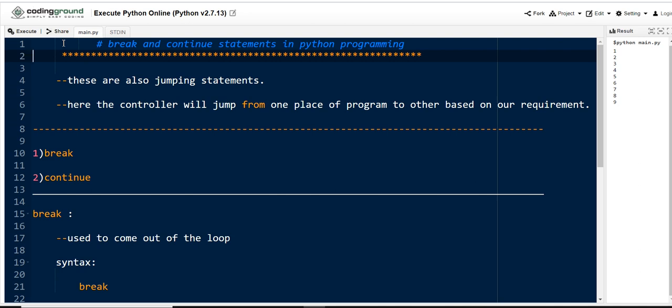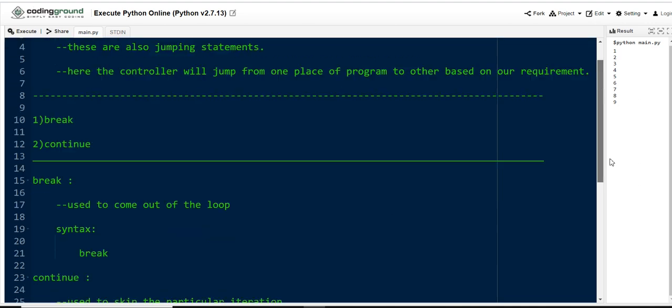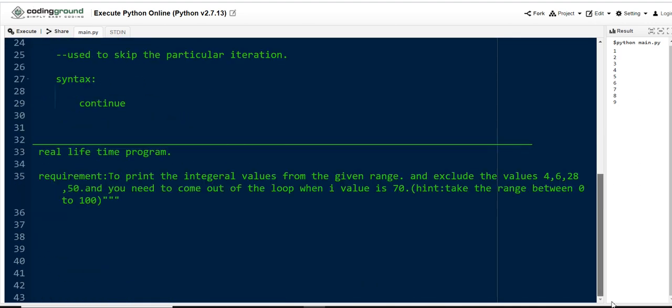Python works mainly on indentation. If you are not managing the indentation properly, it will raise an error. Here I am keeping all these concepts in the comment lines so that the interpreter will not execute this. Here we need to fulfill this requirement. First of all, we need to print the integral values from the given range. Let me write the program for this, and then we can go through the conditions.